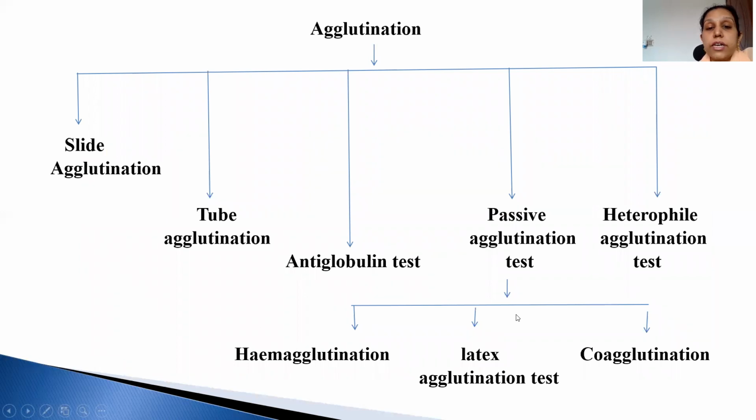Now, what are the different kinds of agglutination tests? Slide test, tube test, antiglobulin test, passive agglutination, and heterophile agglutination. The passive agglutination tests are hemagglutination, latex agglutination, and co-agglutination.